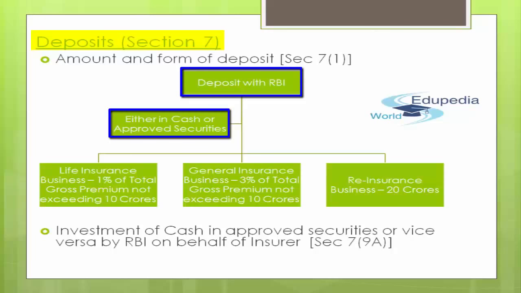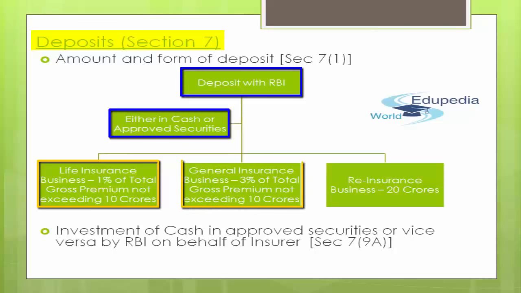Number 1, in case of life insurance business, a sum equivalent to 1% of the gross total premium written in India in a financial year, which should not exceed rupees 10 crore. So 1% of the total gross premium or a maximum of 10 crores, whichever is less.